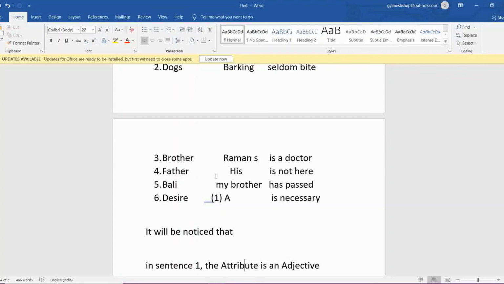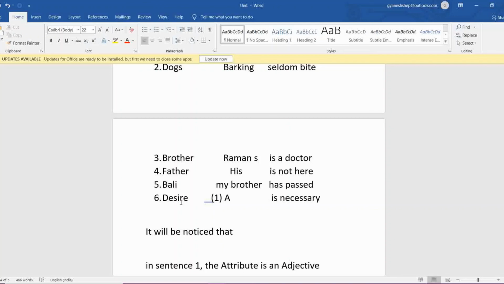Then father: his is the attribute, it is possessive, as I told you. Then the second one is not there. When we are talking about Bali, my brother, my brother will be the attribute and Bali will be the subject because it is the name of the person, the noun. Has passed is telling more about it, so it will be the predicate.